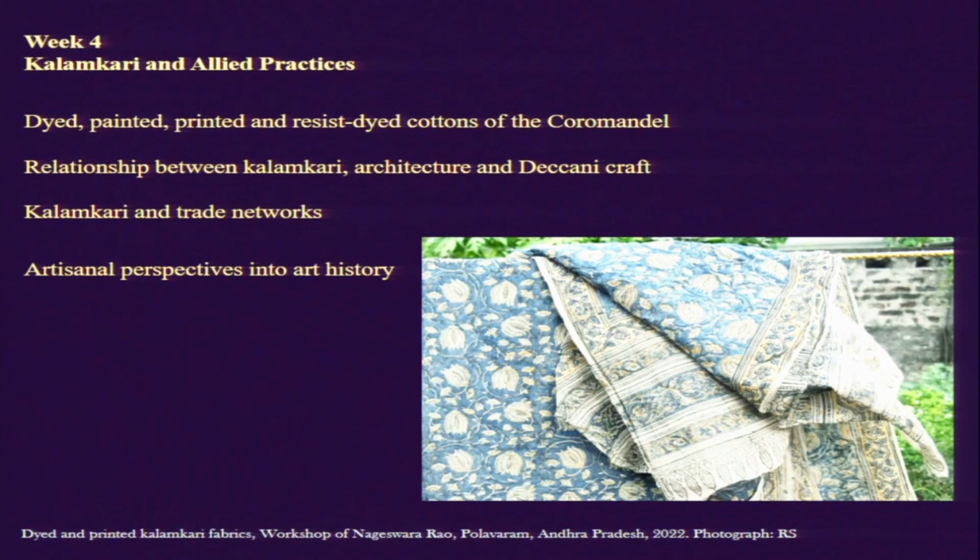Now one of the other aspects we'll be looking at in this module is the artisanal perspectives in art history. Artisanal perspective is something we have been talking about in terms of the use of material, use of techniques and so on, and we will take that further by considering some of the interviews with the artisans, and understanding their point of view on the complex history of these textiles.